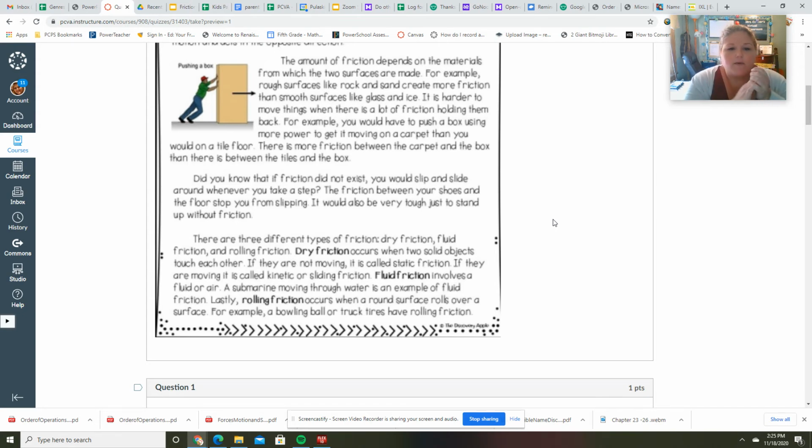Okay, so let's think about the friction real quick. So the three different types. Dry friction occurs when two solid objects touch each other. If they are not moving, it's called static, and if they are moving, it's called kinetic or sliding. Fluid friction involves fluid or air, so like a submarine, or what about a plane? So a plane would be fluid friction as well. And rolling friction occurs when a round surface, like a ball, rolls over a surface.